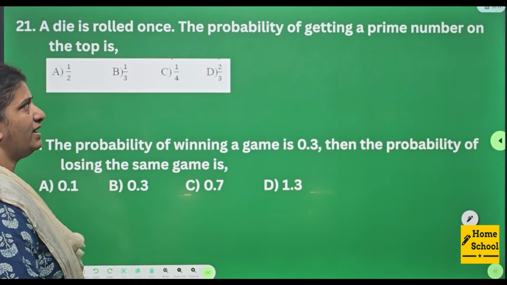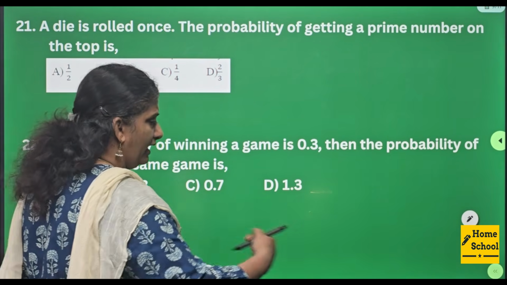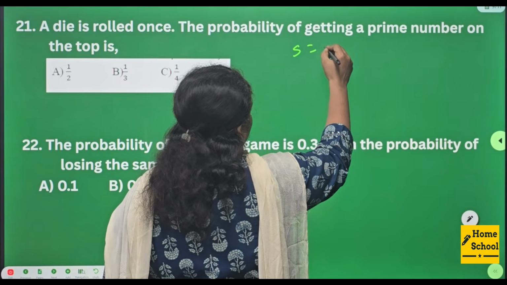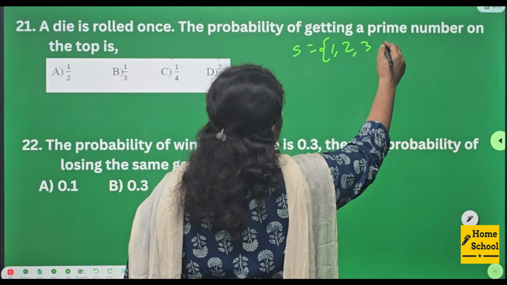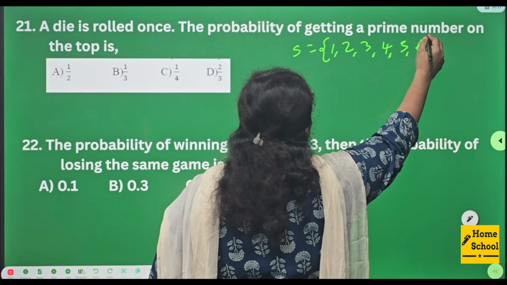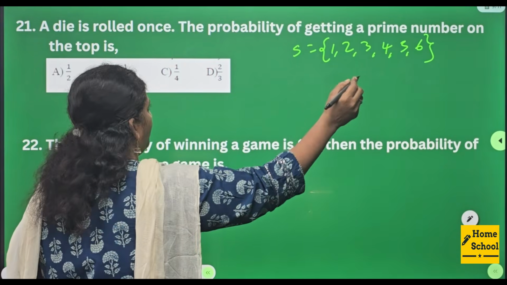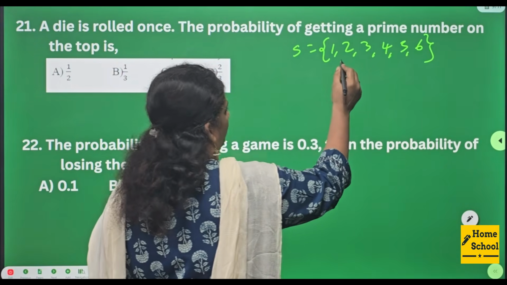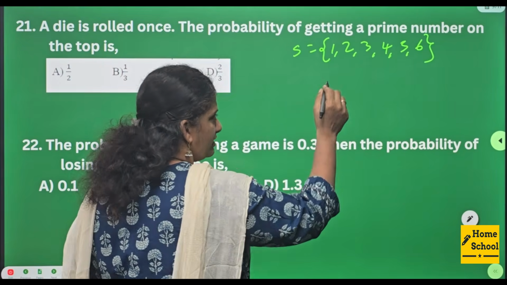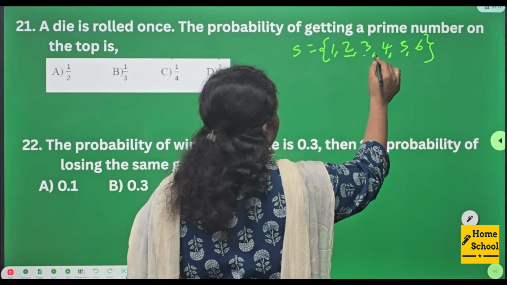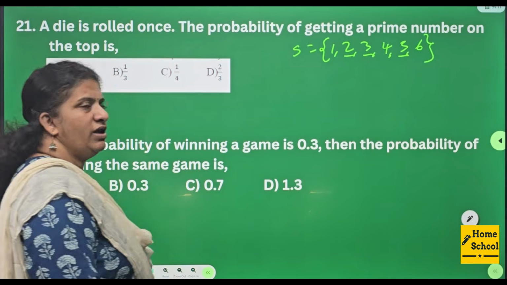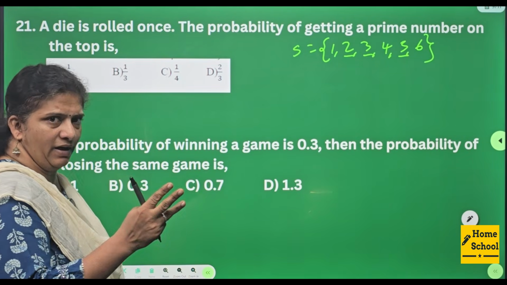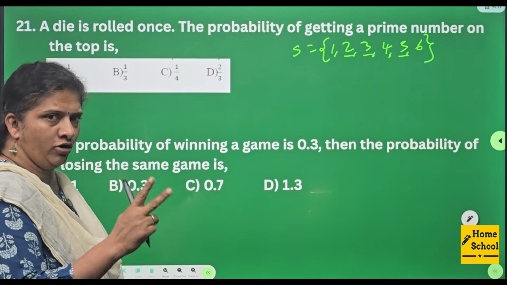21. A die is rolled once. Die rolled means immediately 1, 2, 3, 4, 5, 6. The probability of getting a prime number on the top. What are all the prime numbers? 1, 2, 3. How many prime numbers are there? 3 prime numbers. 1 is neither a prime nor a composite.